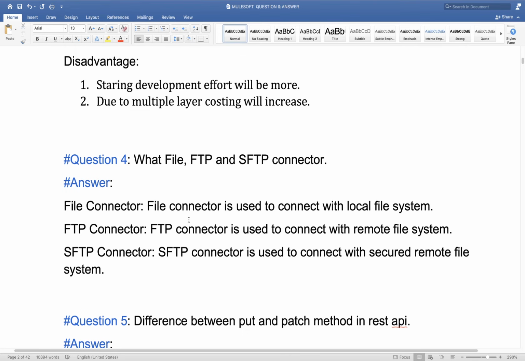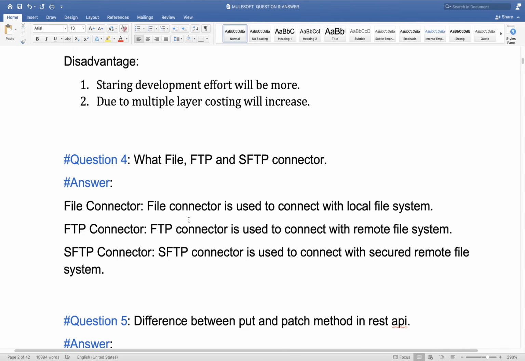For example, nowadays everyone has started using SaaS products, software as a service. Everything is available on the market. Whatever things you want, just purchase it, configure it, and start using it. But previously we didn't have this concept of software as a service. If a company needed any business system, they needed to develop their own system. In that case, development cost would be very high, and whatever new system you were developing would take too much time.